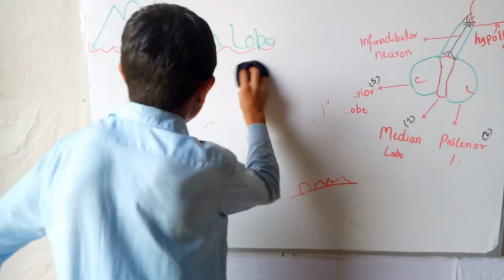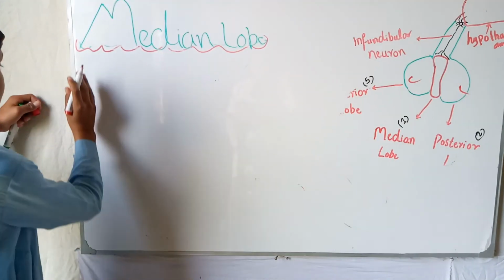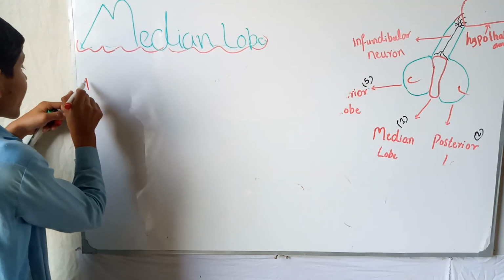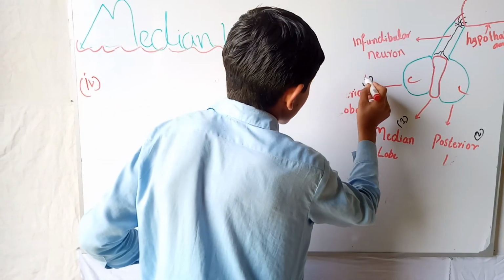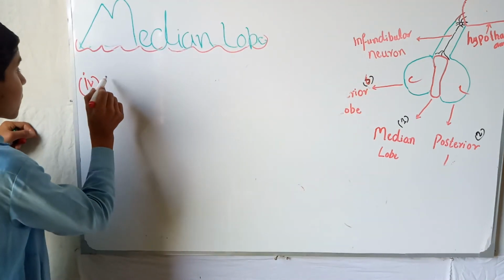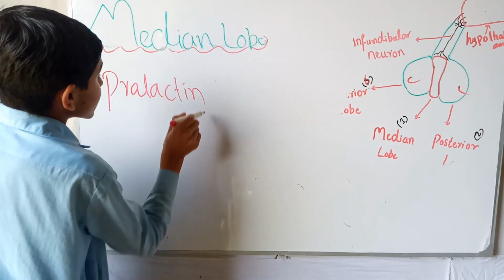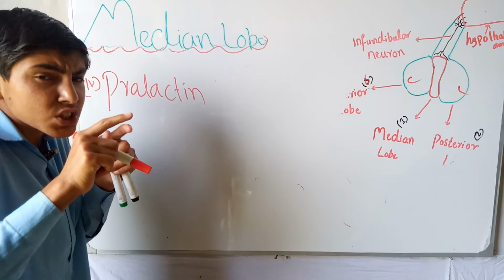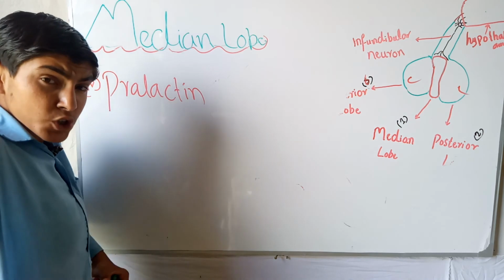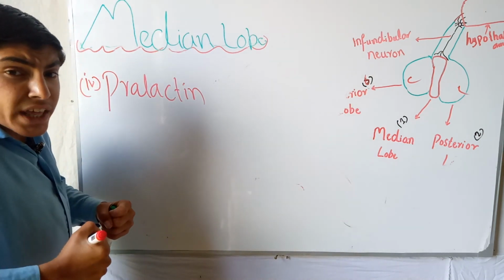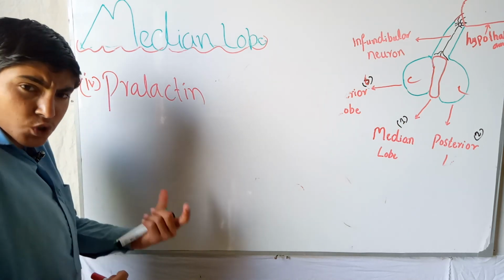One other hormone is from the anterior lobe, but I had forgotten it. I will mention it now. It was the sixth hormone, because it secretes not five, it secretes six hormones. It was prolactin. This hormone stimulates the production of milk in the breast, and it also produces some behavior in women to care for the children, and also it causes the production of estrogen in the body.